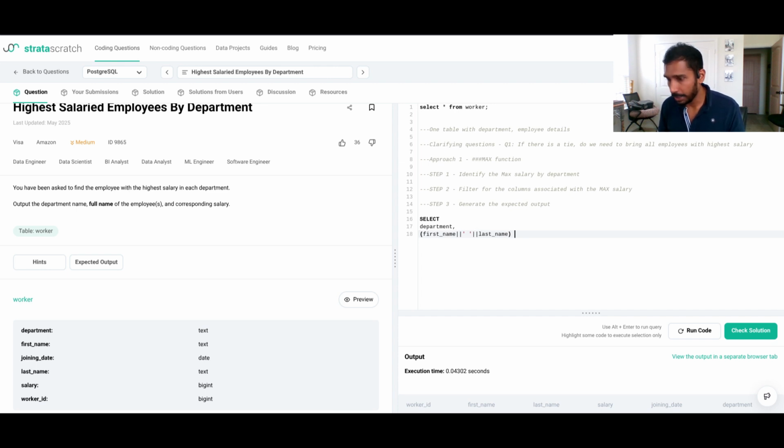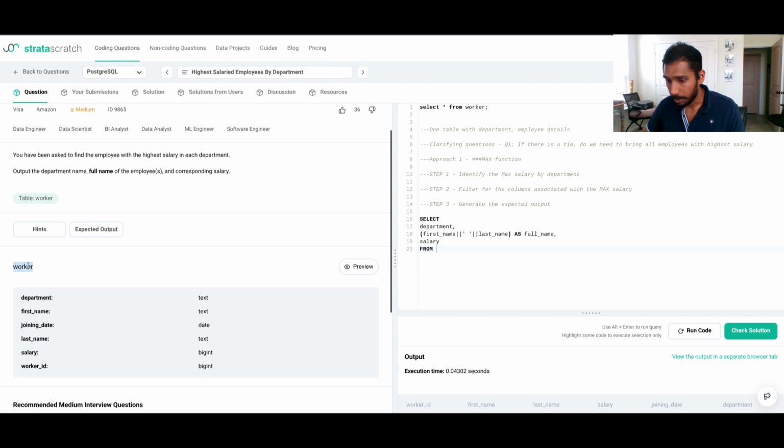On this platform, you get to see the expected output, but maybe in the real interview, you may not be able to see the expected output. So be prepared for that. I'm going to get the salary information as well from my original table called worker. And I'm going to call this the main table.